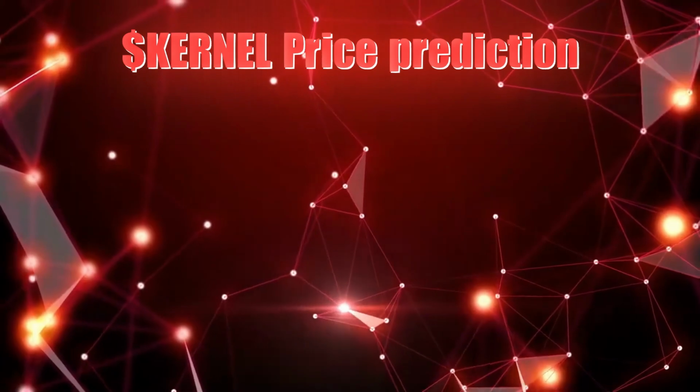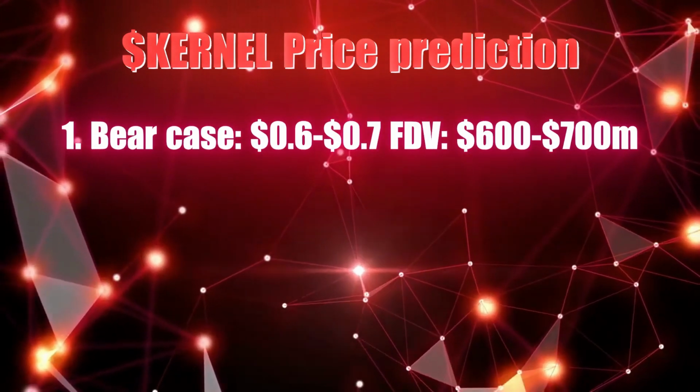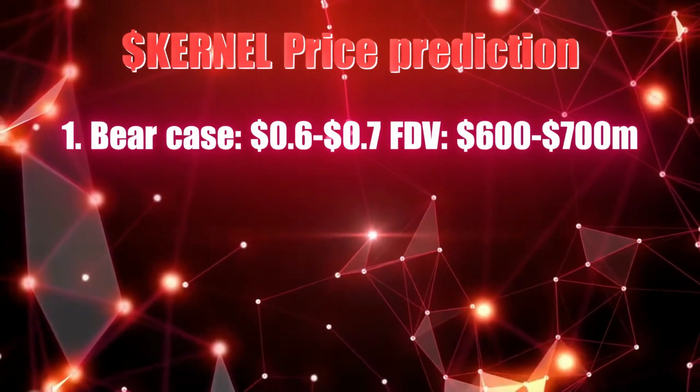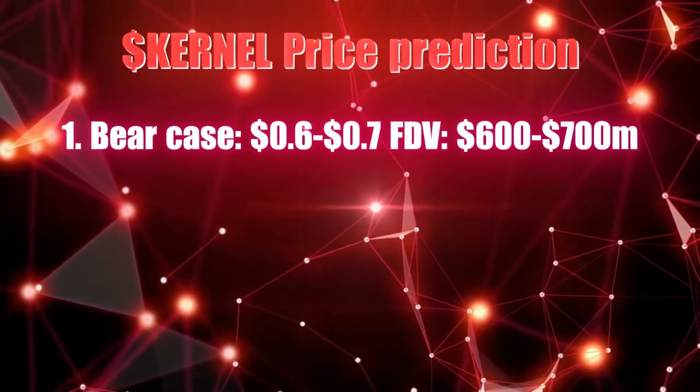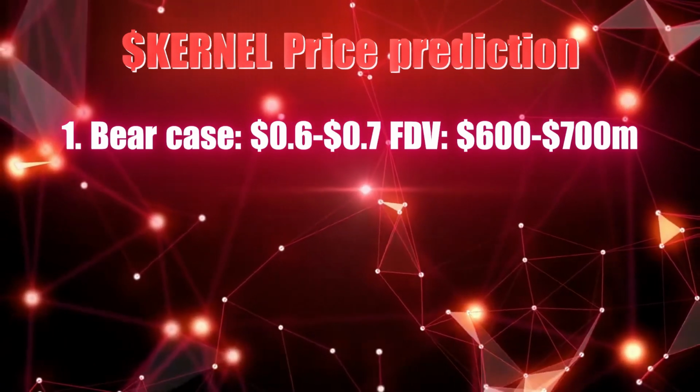For my official price prediction for Kernel after being on Binance, I expect this token to be at around, first of all, the bearish case is about 60 to 70 cents, which translates to about $600 to $700 million in FDV.